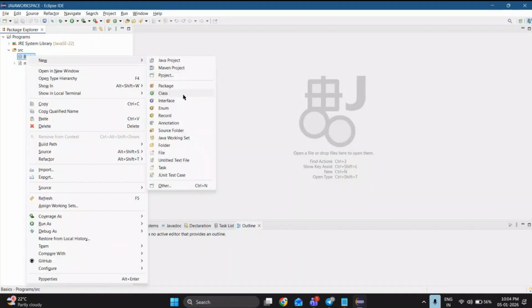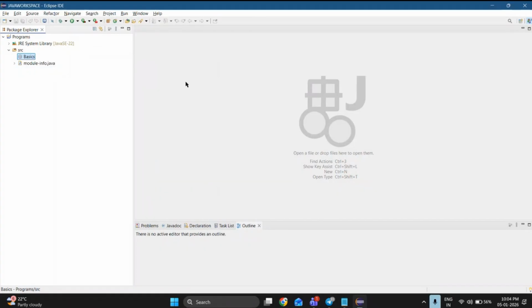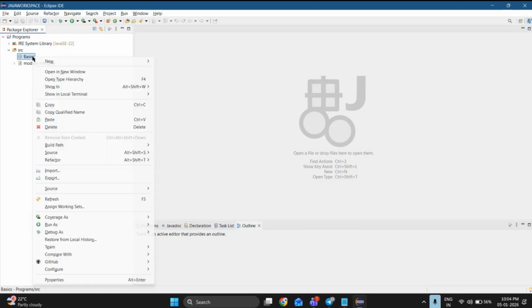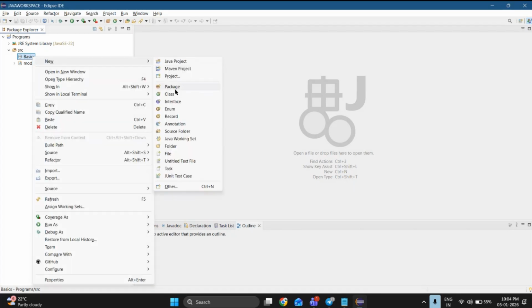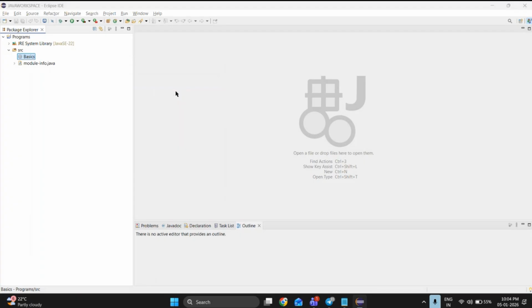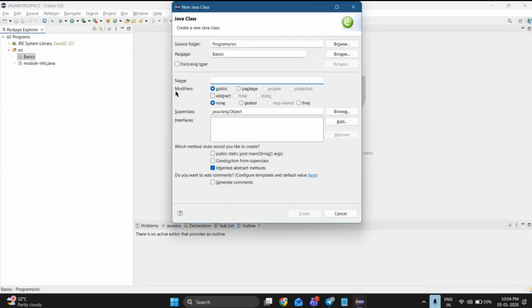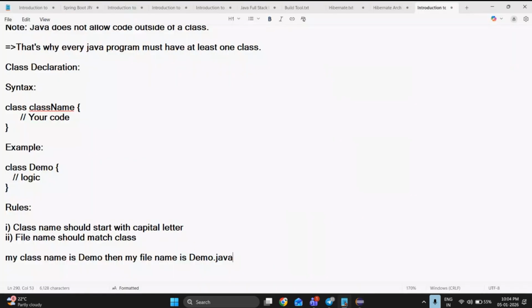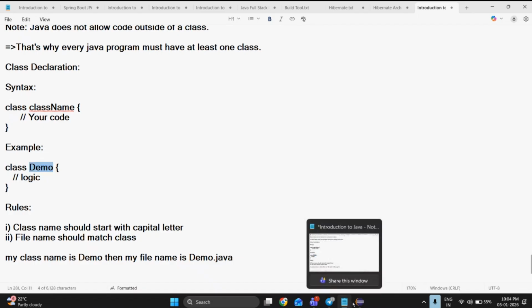Right click on your package, then go to new, then go to class. I repeat, please right click on the package which you created, then go to new, then go to class. Whatever name you provide in this class is okay. As of now, I clearly told you my class name is demo, so let me continue with demo only.